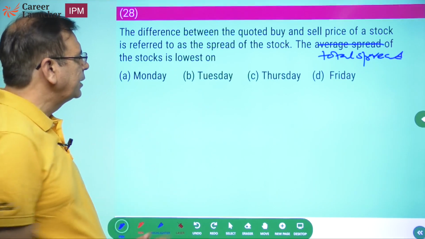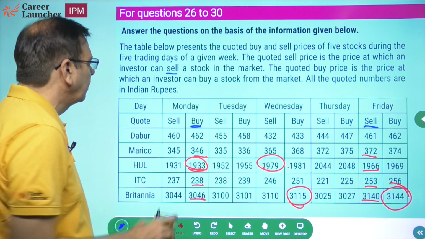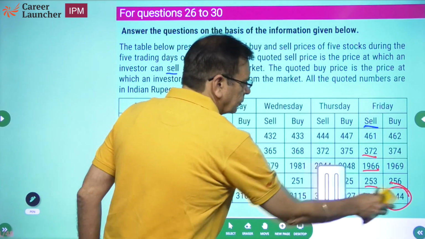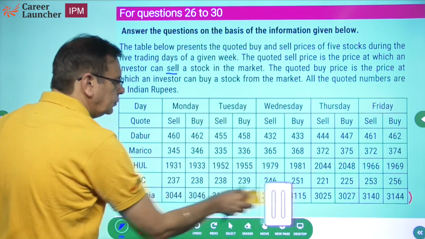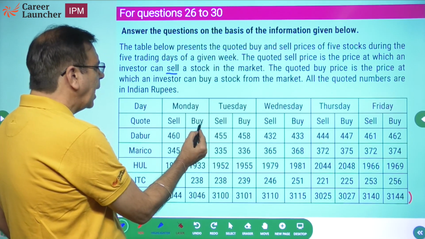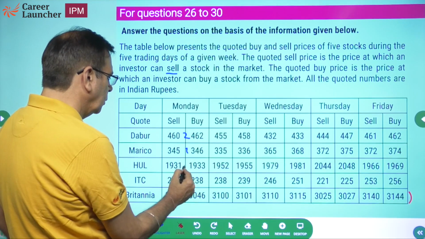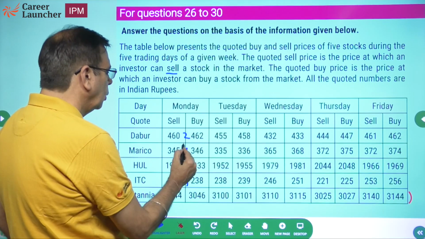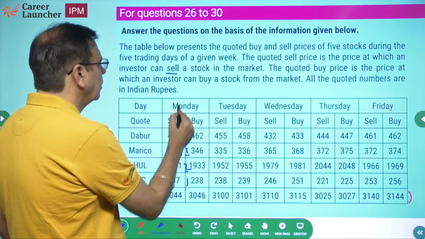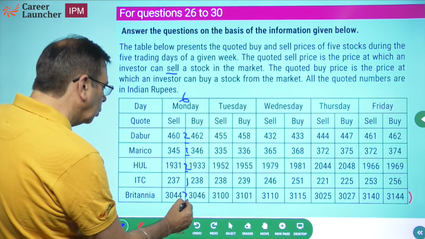Okay, so days are Monday, Tuesday, Thursday, Friday. Let's look at Monday, Tuesday, Thursday, Friday. Wednesday is not a part of the issue at all. Okay, Monday, what is the spread? Buy minus sell. 2, 1, 2, 238, 1, 2, 3, 4, 5, 6. Monday, the spread is 6. Oh, sorry, I forgot the last one. And 2, 8.